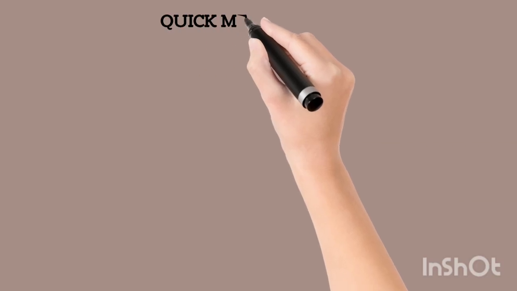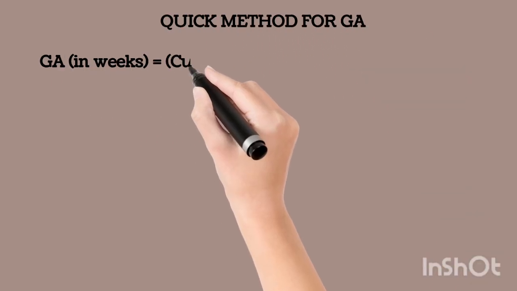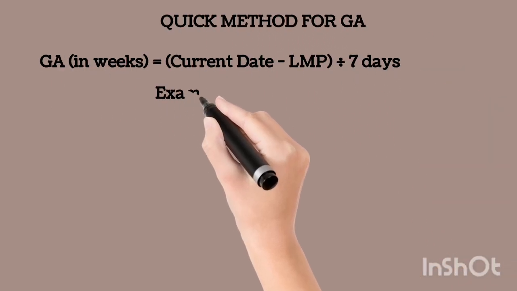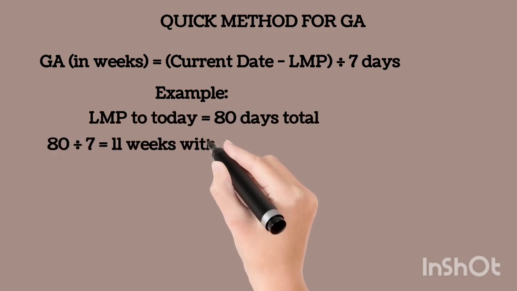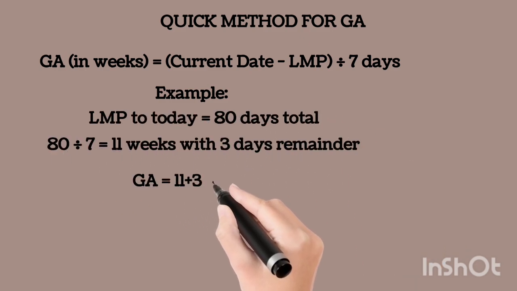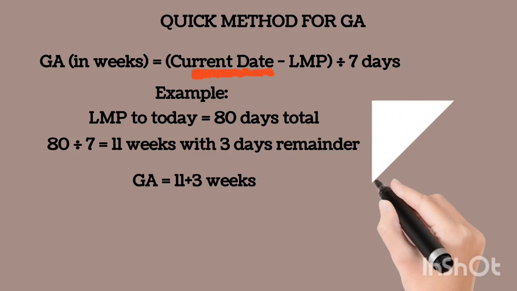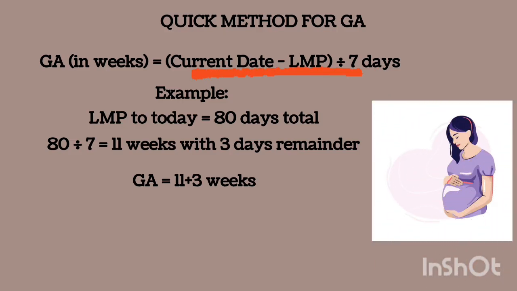So very, very important. The next part is the quick formula to determine how to calculate the gestational age. How do you go about this? Simple. Same idea too. You're using weeks. Know the current date, know the LMP, then divide by 7. That's all. If you calculate the number of days from the LMP till today, you have 80 days. Simple. Just divide it by 7. Then you have 11 weeks with 3 days remainder. You understand? That's how it works here.